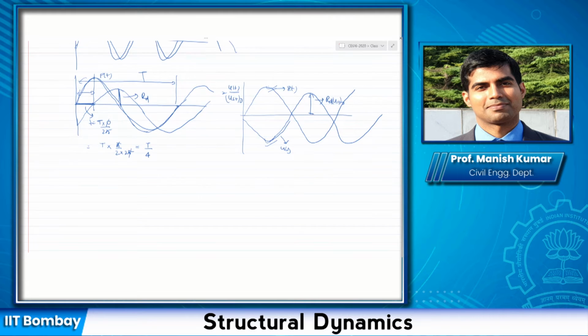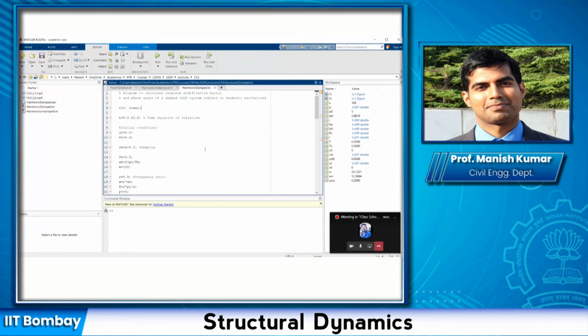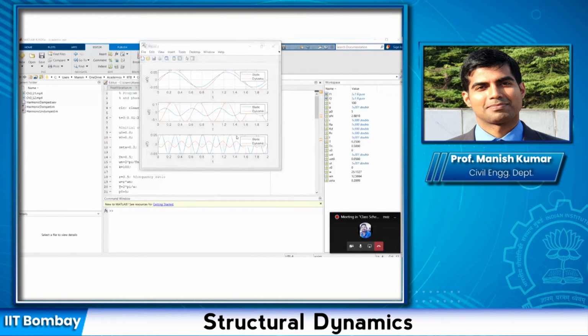Now, what I'm going to do here, I'm going to open up MATLAB to show you the exact variation. So what I have shown you is basically a temporal variation, an approximate variation. So let me go ahead to MATLAB. I've written a code for the same. You should do the same thing. Write a code for it. Do it yourself. Your concepts will become absolutely clear when you have to write the code, because the thing about code is that it won't work unless you have written it correctly, you won't be able to get the answer. Now I will run this and I will show you the exact variation.